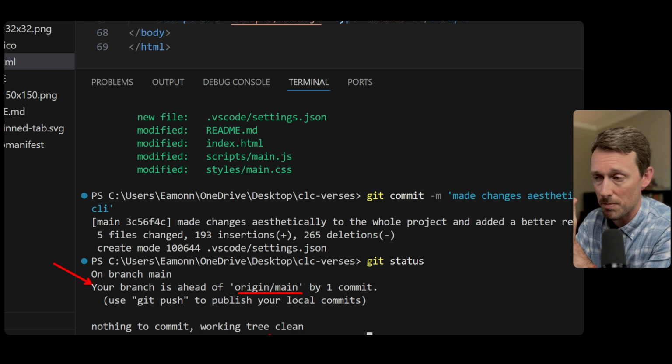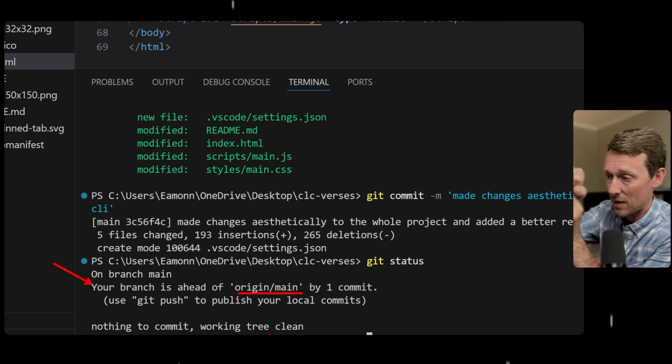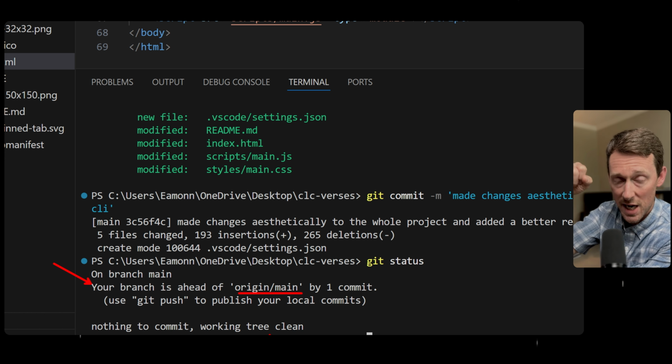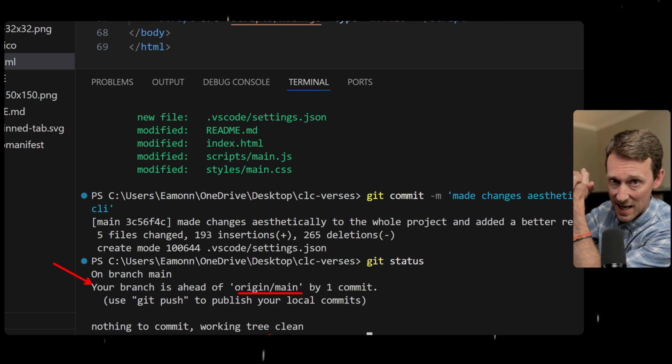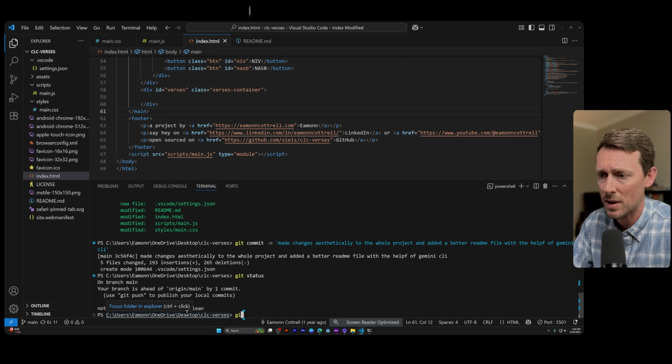Now, it's actually better practice to create branches, which are like you've got your main code base, and then you have a branch off of it to make these changes. And then once the changes are good and approved, you merge that into the main branch. But we kind of live on the seat of our pants here, and we just create changes straight into main. That's how we roll. And so I'm going to say git commit. Wait, I already did that. Now I'm going to say git push origin main.